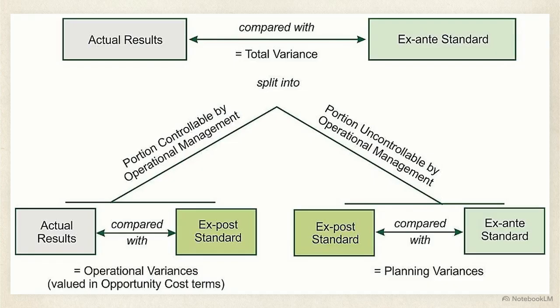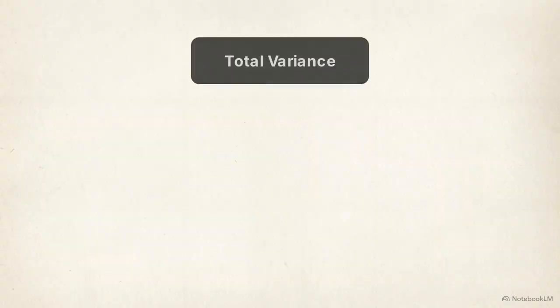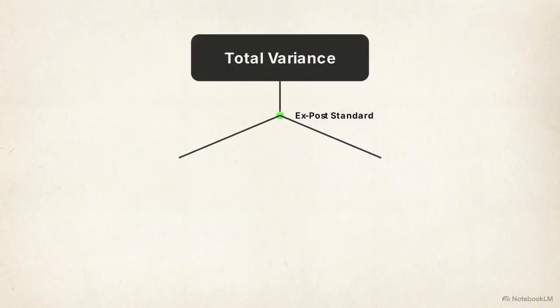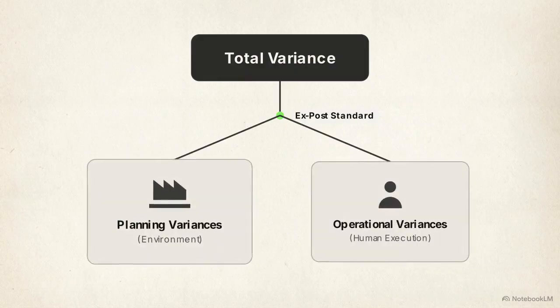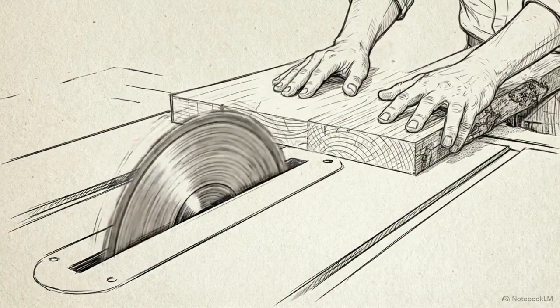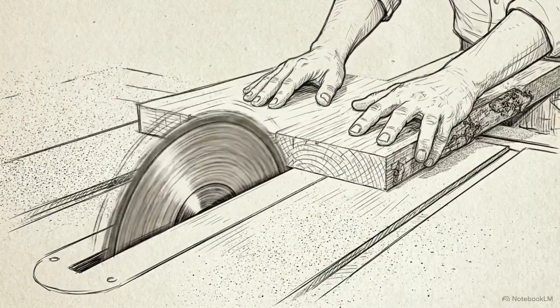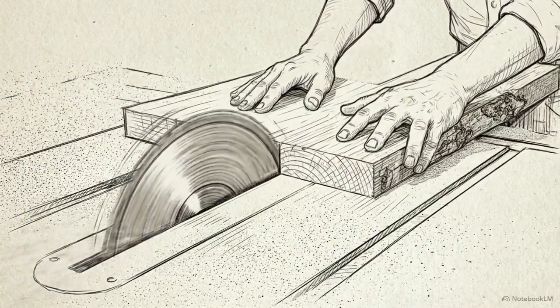This diagram maps the official framework. The top layer shows the legacy calculation, actual results compared with the ex ante standard to find the total variance. We know this yields a misleading $4 adverse penalty, so we follow the logic down to the split into junction. The framework deconstructs the total variance into 2 distinct branches, structurally separating the impact of the environment from the execution of the human. Inserting the ex post standard is the only mathematical mechanism that allows an organization to isolate blind luck or misfortune from genuine operational competence.